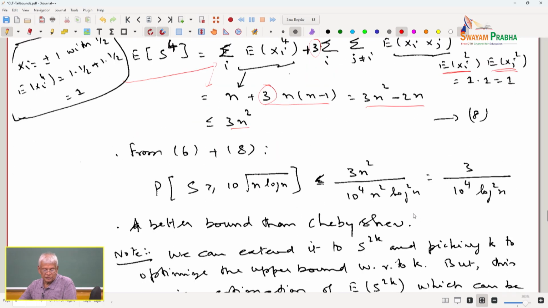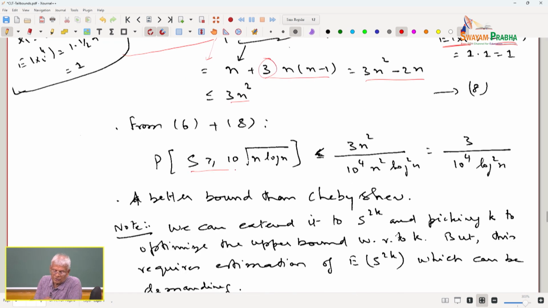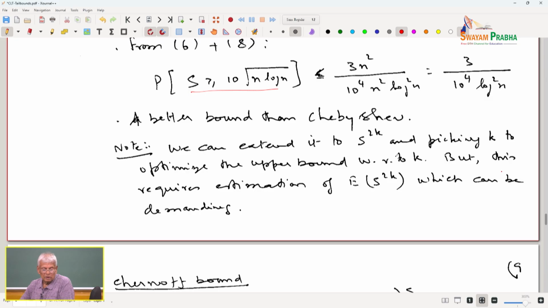Therefore, if I put these two together, the probability that S is greater than 10 times the square root of n log n is less than or equal to 3n square divided by 10 to the power of 4 n square log square n, which is essentially 3 over 10 to the power of 4 log square n. This bound is better than the Chebyshev bound. Please understand, the Chebyshev bound reduces as 1 over log n, while this reduces as 1 over log n square. So this is better than Chebyshev, with faster convergence.